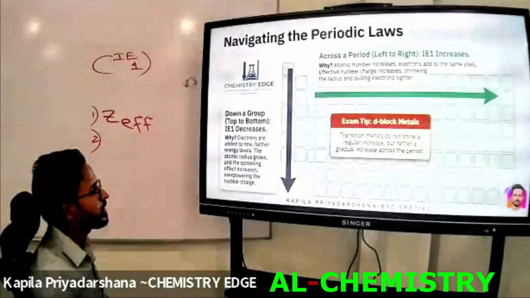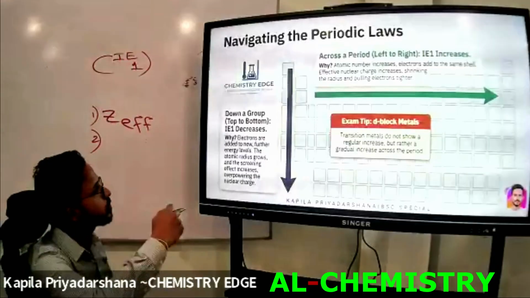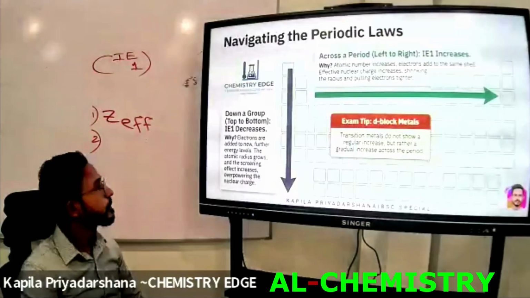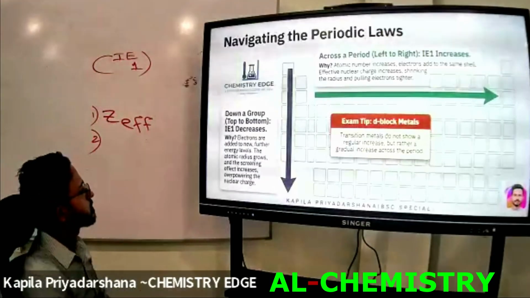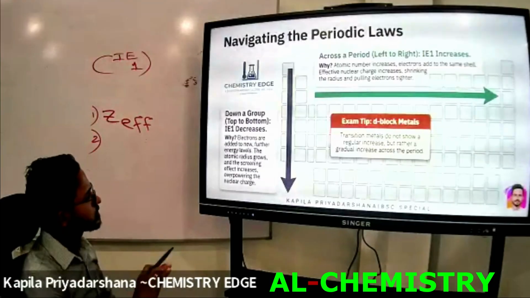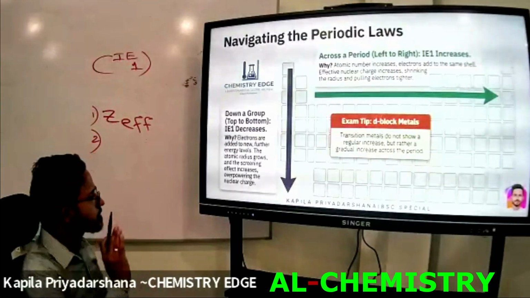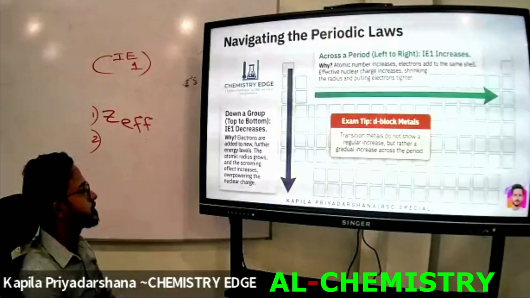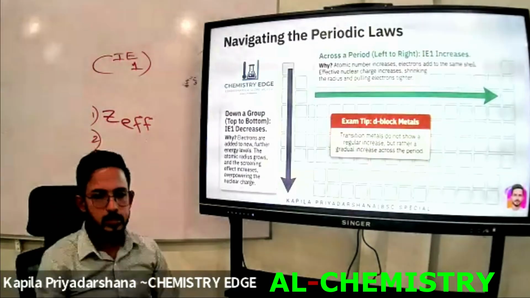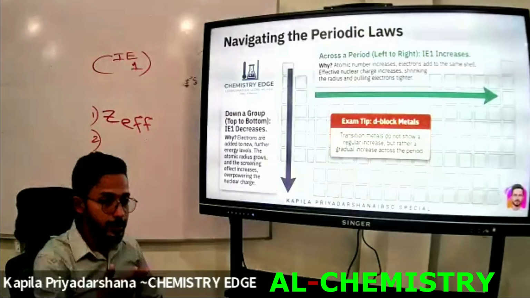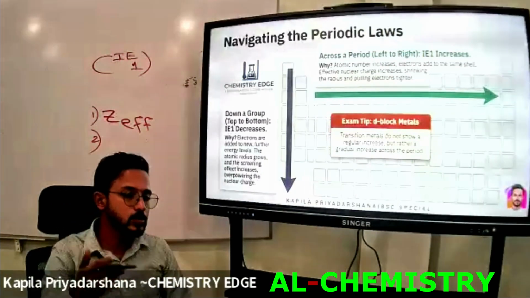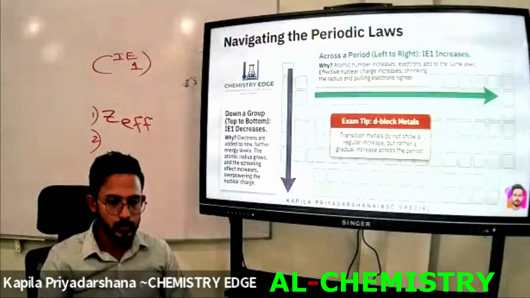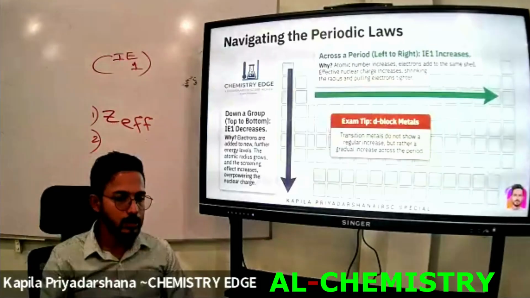Okay, I have already discussed what will happen when we go from top to bottom of each group. Down a group, what will happen? Let's remember again. Electrons are added to new, further energy levels. The atomic radius grows and the screening effect increases, overpowering the nuclear charge. It means that if the nuclear charge is overpowered, it is easy to release the electrons from the valence shell, right?